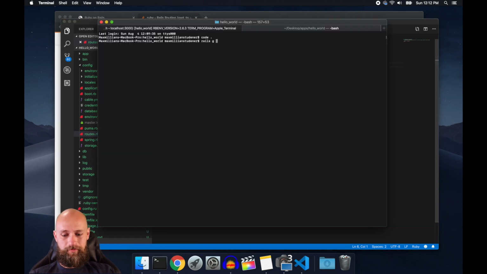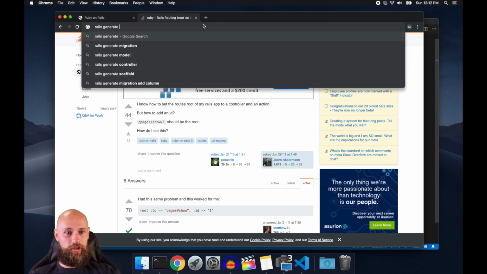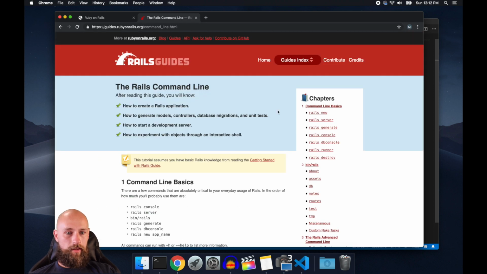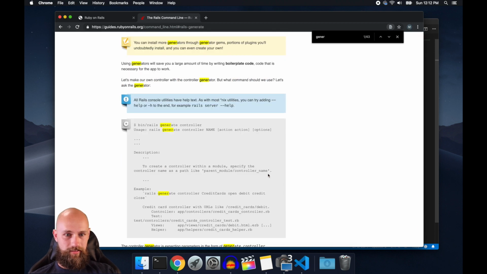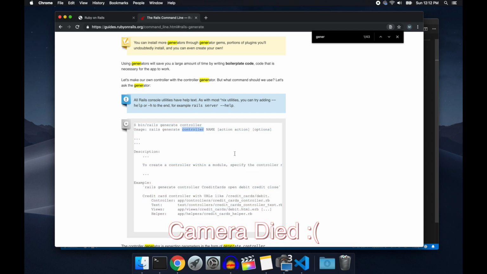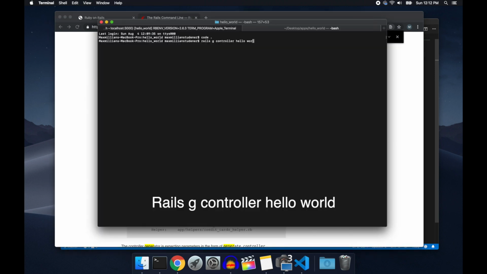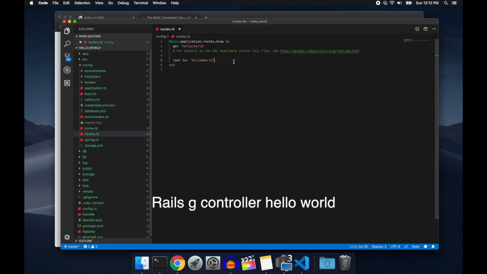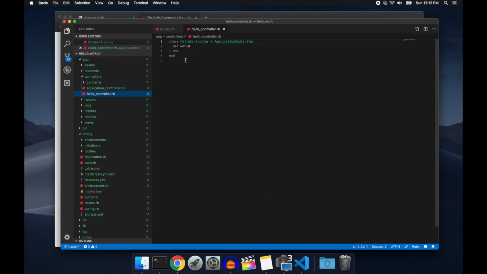Rails g. Oh crap, I forget the generators. I barely use them. Rails generator. Generate controller. Command line. Generate. Let's see. We want to generate controller Hello with action world. See if that works. Okay, looking good. Hello world. App controllers, hello controllers. Got world.